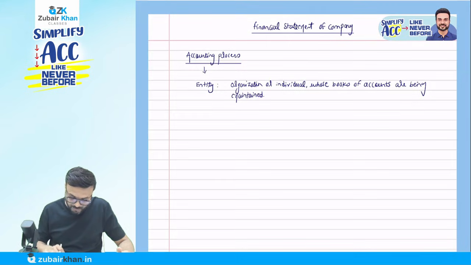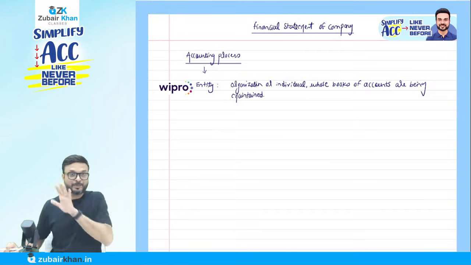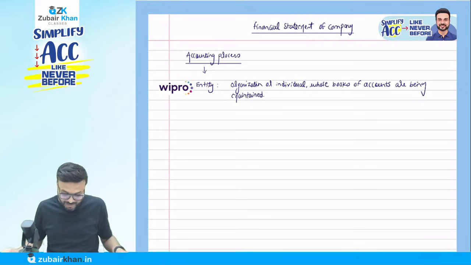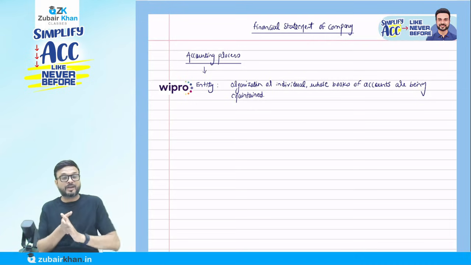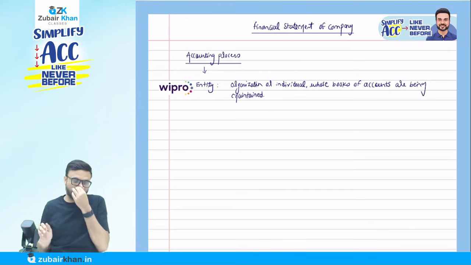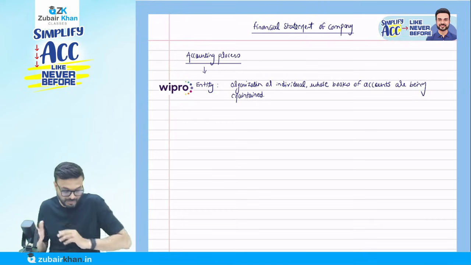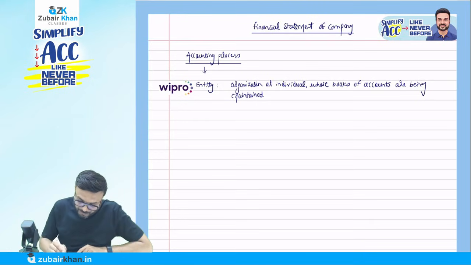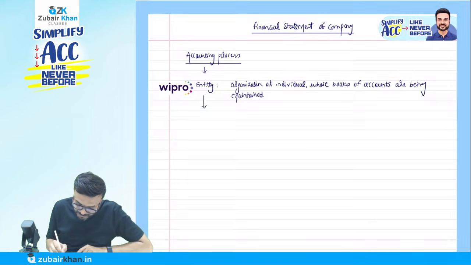Okay, let's take Wipro. So in our example here, Wipro is the entity. What we'll do now is think from the Wipro company's point of view. For the next 1 hour, we all are Wipro. So we are going to think from Wipro's point of view. If I say Wipro is the entity now, correct?